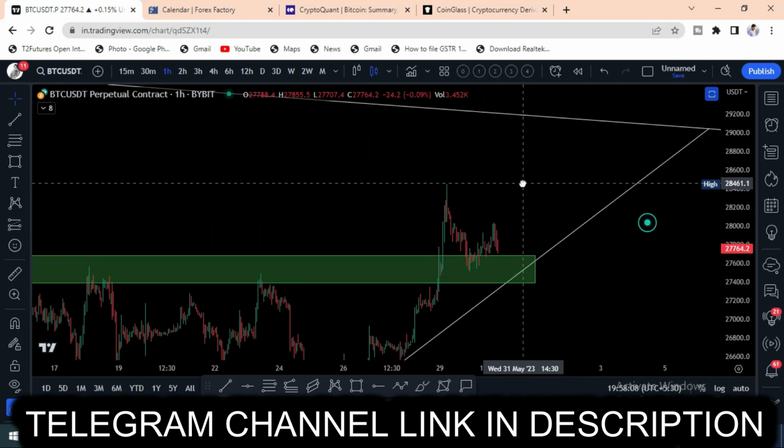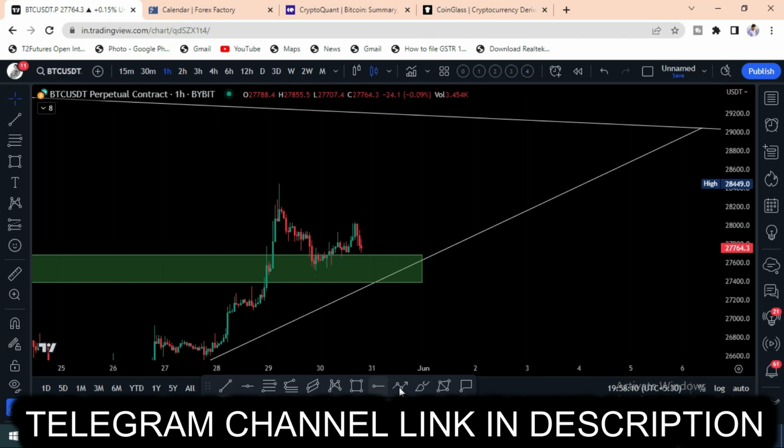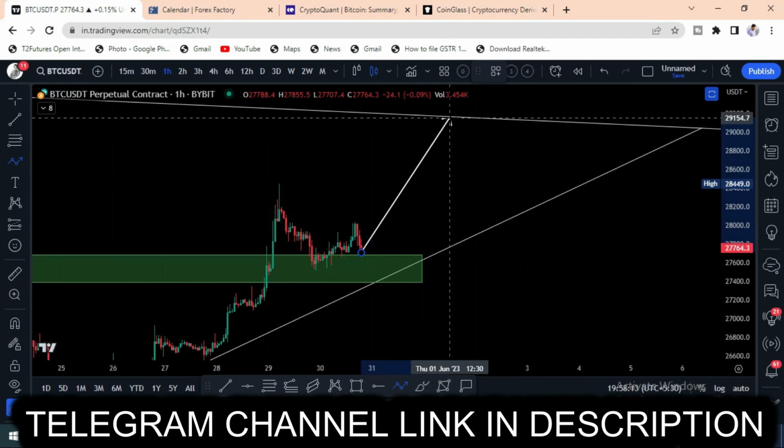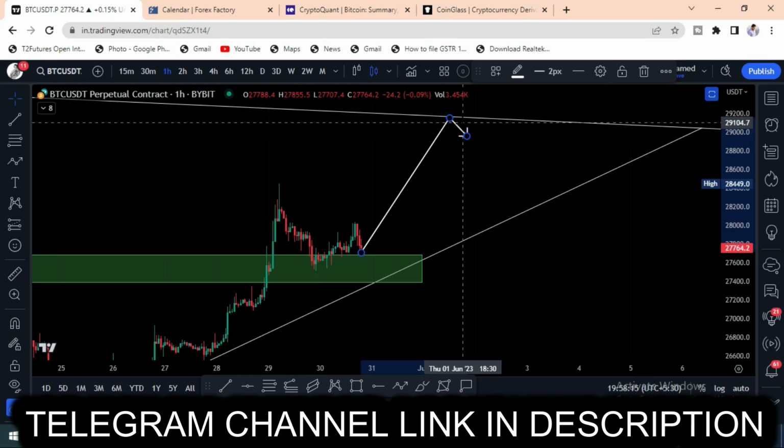So we have two chances for trading. If you observe here, we can do it like this. So we can expect the $29,000 area.